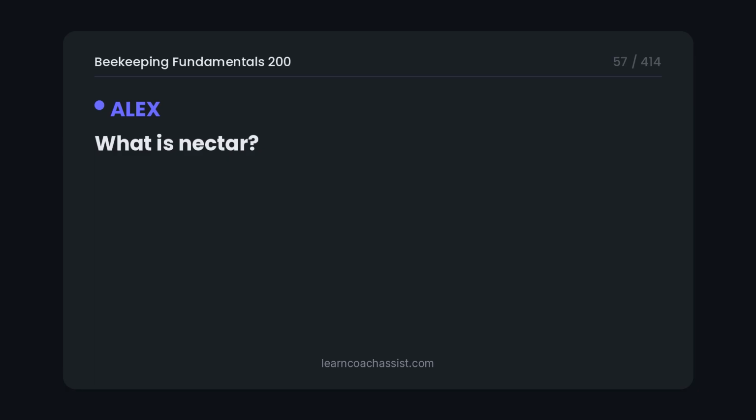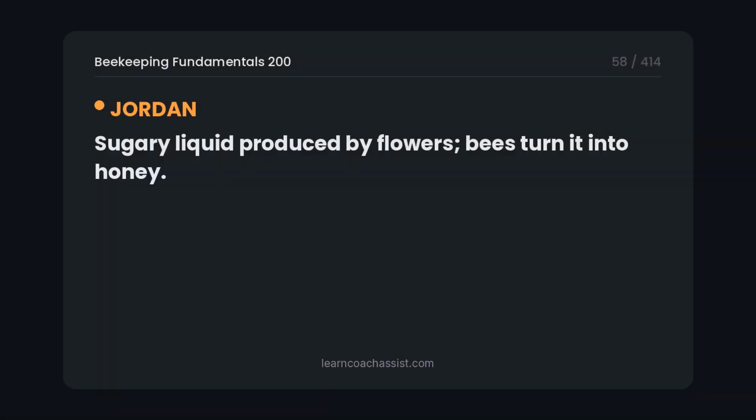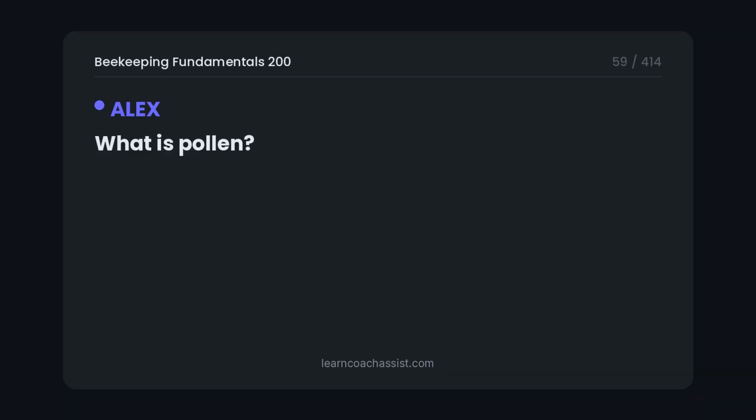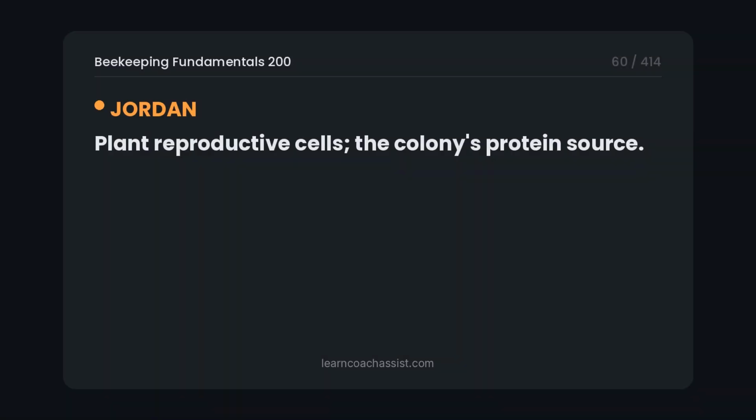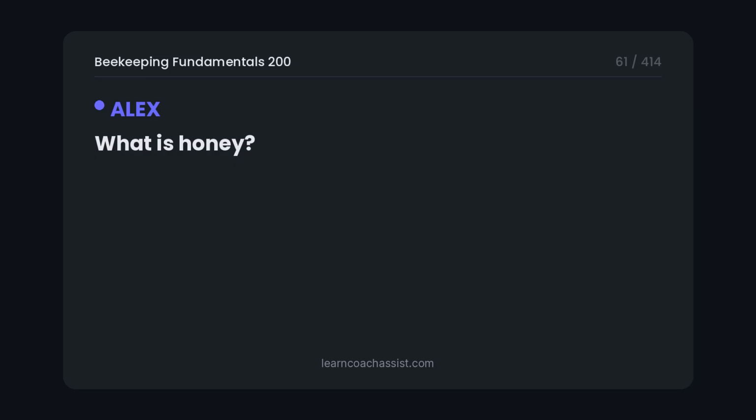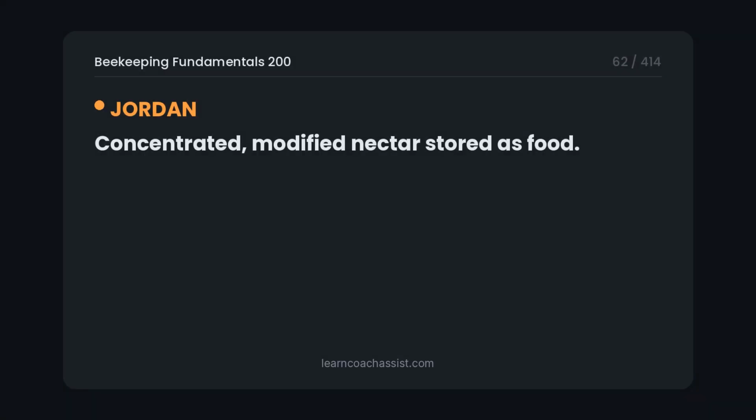What is nectar? Sugary liquid produced by flowers, bees turn it into honey. What is pollen? Plant reproductive cells, the colony's protein source. What is honey? Concentrated, modified nectar stored as food.